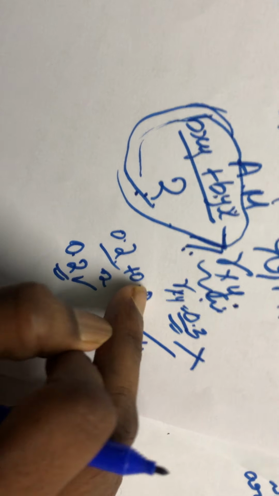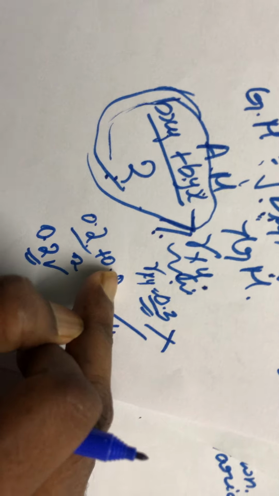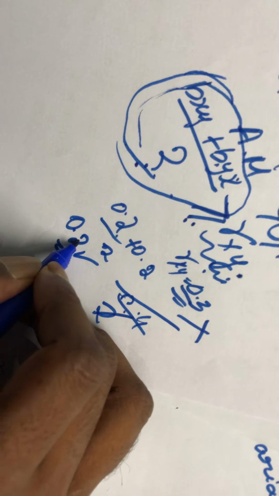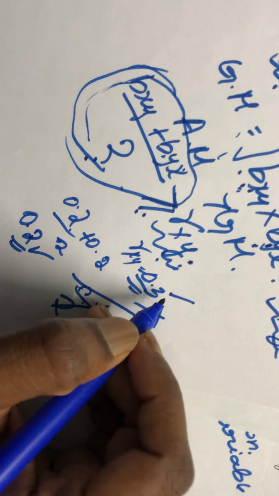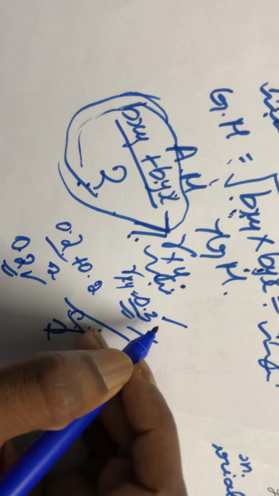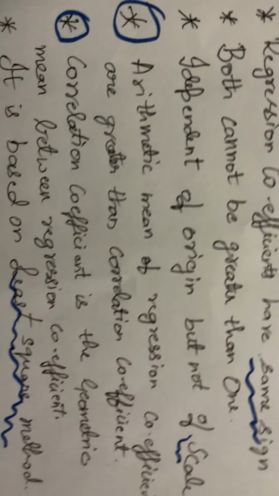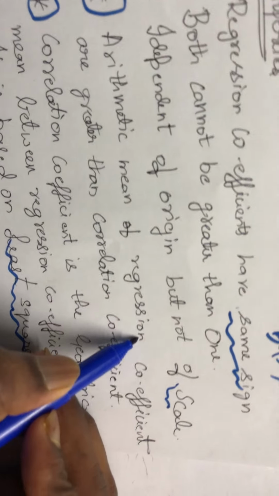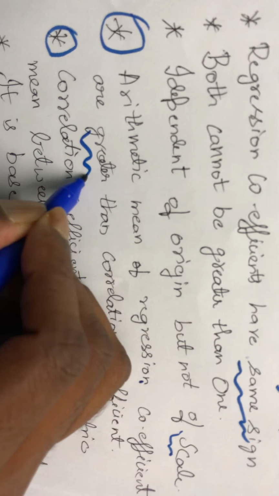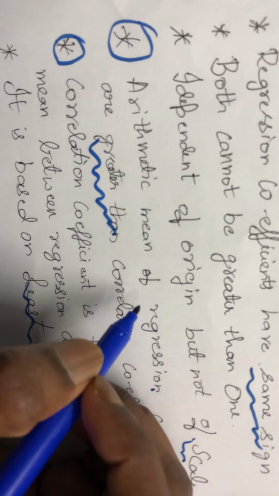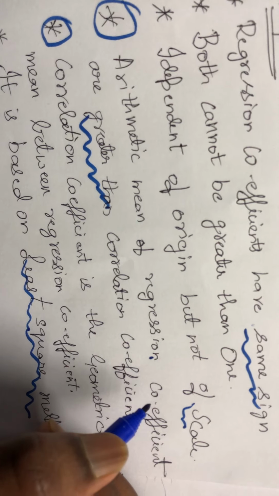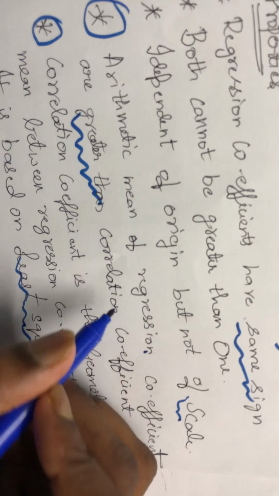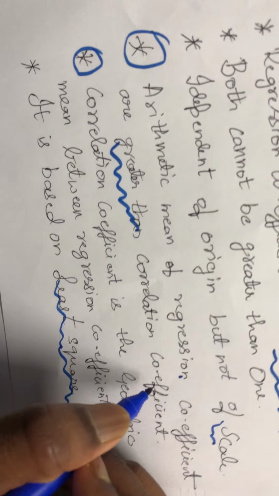In this case, byx and bxy are wrong because the arithmetic mean is 0.2 but the geometric mean is 0.3. Never possible like this. The arithmetic mean will always be greater than the geometric mean. Therefore, the property here is that the arithmetic mean of the regression coefficients should be greater than the correlation coefficient, a very, very important, many times asked question.